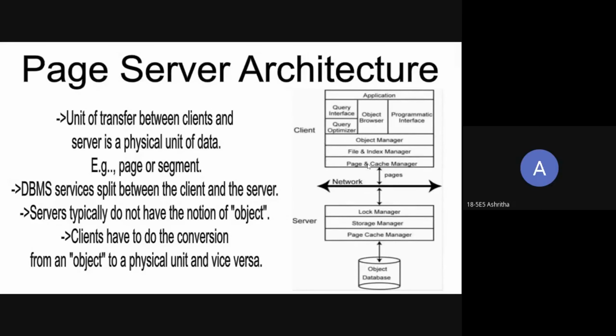The client maintains a cache of the pages, and the client is responsible for the execution on the page. The server has no part in the execution, and takes very little time. The server's responsibility is just to get the pages from the disk and hand them over to the client.